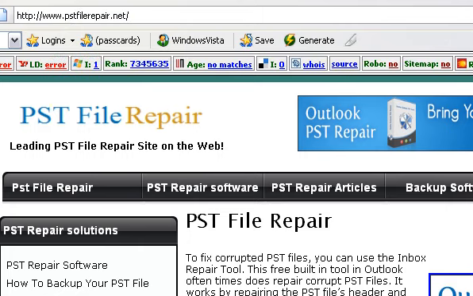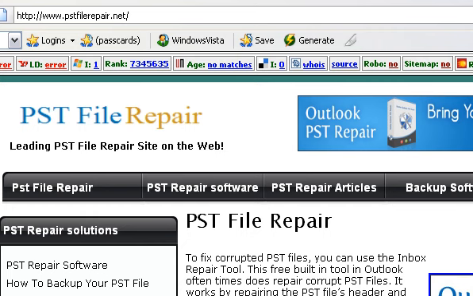So the first thing we're going to do is make sure that Outlook is closed. Outlook has to be closed for you to run the free tool, and that free tool is called scanpst.exe. It is free, provided by Microsoft, and if you have Office installed on your system, then you do have it. Today we're going to be working on an XP computer running Office 2003. However, this is going to work the same whether it's XP or Vista and whether it's Office 2003 or 2007. This also works on 2002 as well. So let's go ahead and get started.